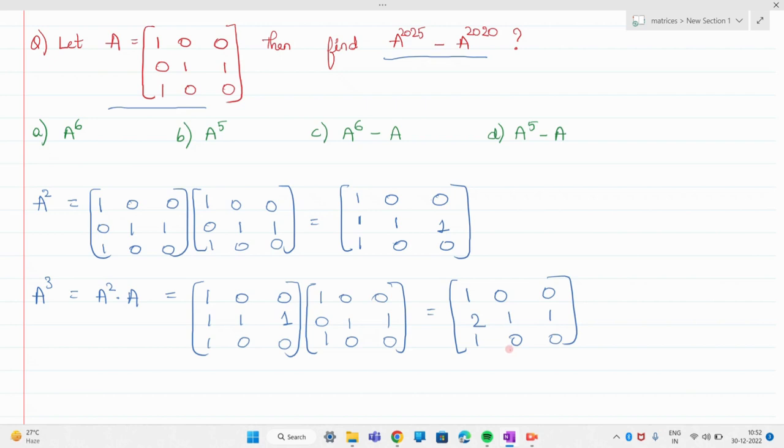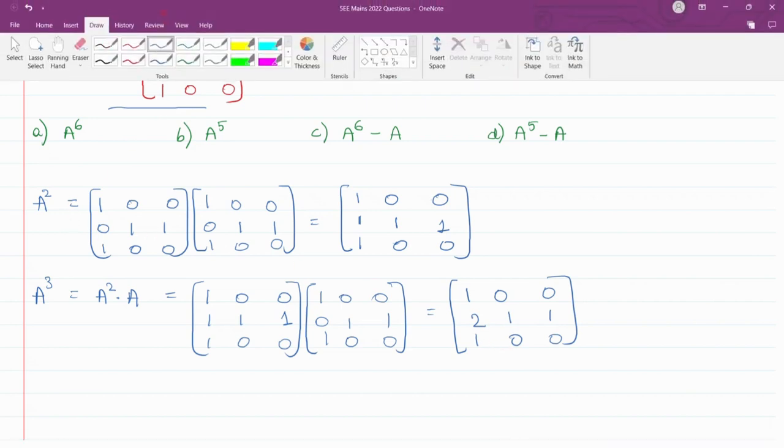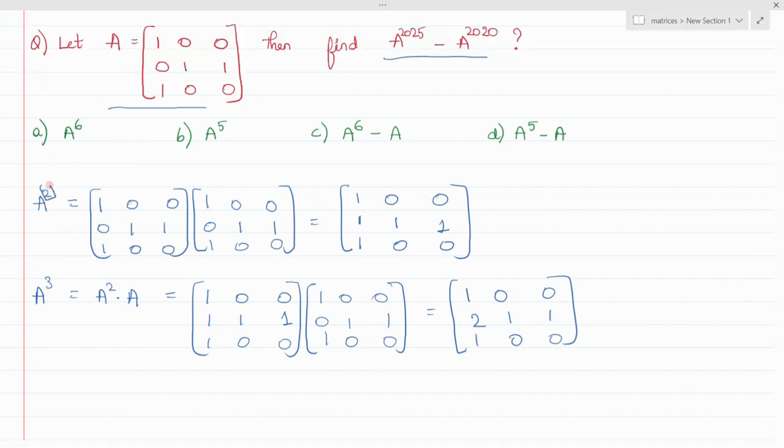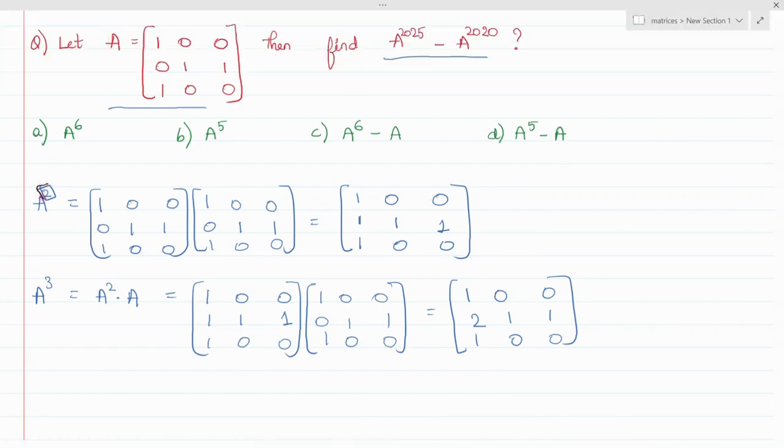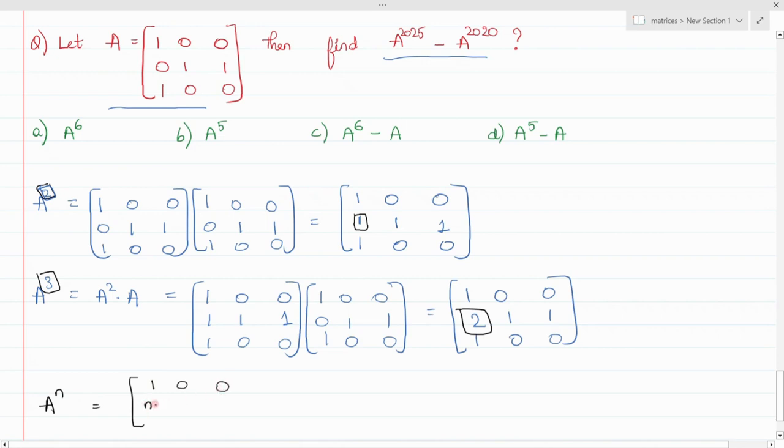So you can observe that when you take A square over here, you are getting 1 here, right? When you take A cube, you are getting over here 2. So we can write A power n as 1, 0, 0, and here it becomes n minus 1, because when we are taking A cube, we are getting 2, right?